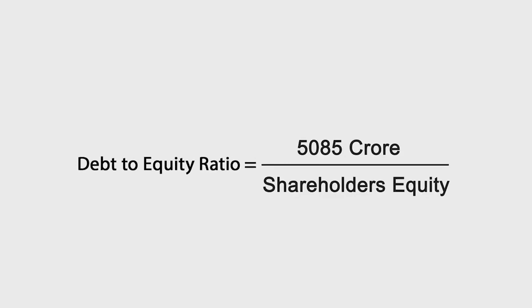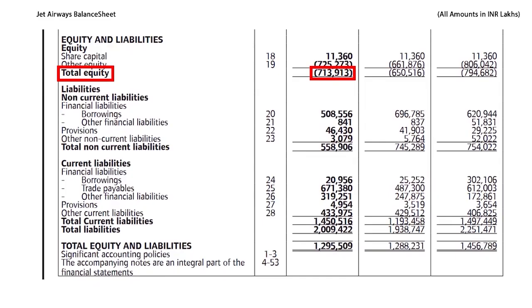So, the debt-to-equity ratio for Jet Airways is long-term debt, that is 5085 crores, divided by the shareholders' equity. As you can see, the shareholders' equity for Jet Airways is in negative. If any figure in the financial statement is mentioned within brackets, then that means the figure is in negative. So here we can see that the Jet Airways shareholders' equity is in negative. It is negative 7139 crores.